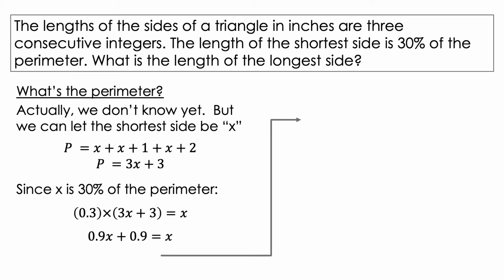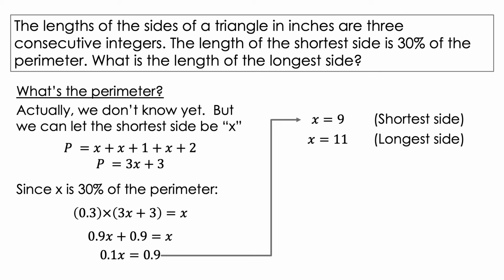We can then multiply and get 0.9x plus 0.9 is equal to x. And this gives us that 0.1x is equal to 0.9. Ultimately, this means that x is equal to 9. However, this is the length of the shortest side. Since the question asks for the longest side, all I have to do is add 2 to this number. So the longest side is equal to 11. And this is answer choice E on the sheet.